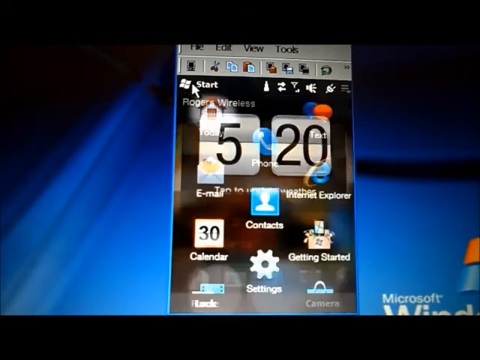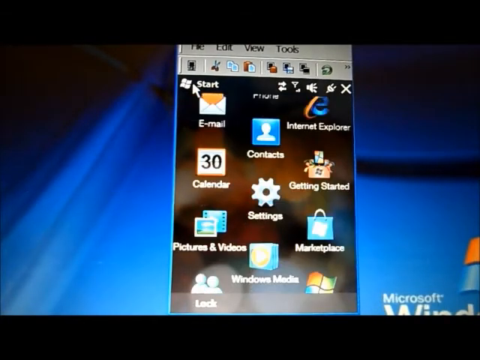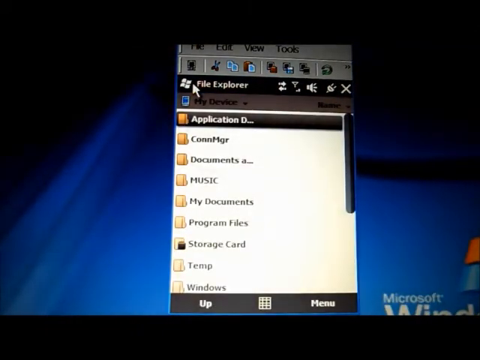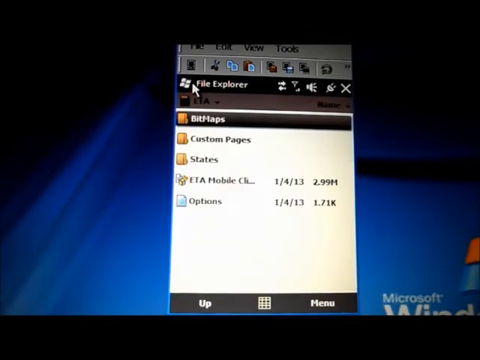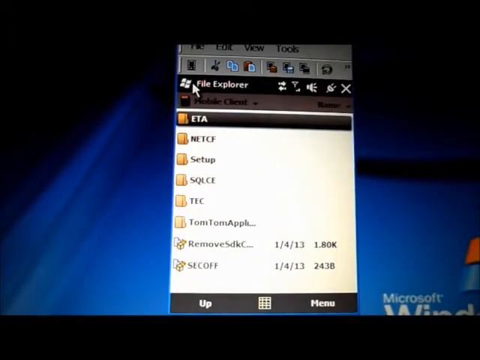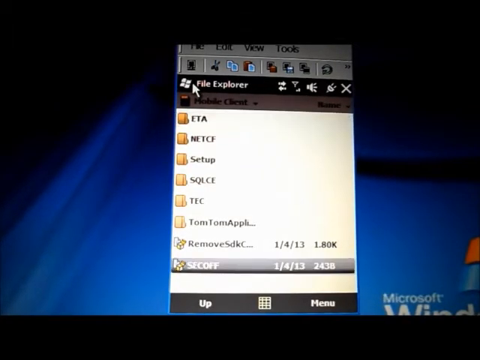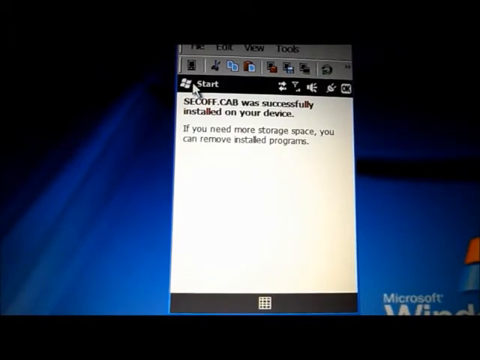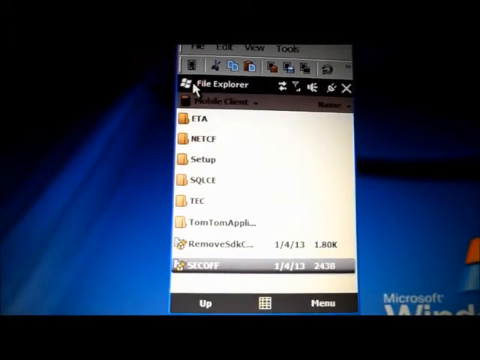This is found in Start, File Explorer, there, and then from here we choose Storage Card and Mobile Client, and in this case I'll choose secoff. Okay. Tap yes on the warning and approve that.